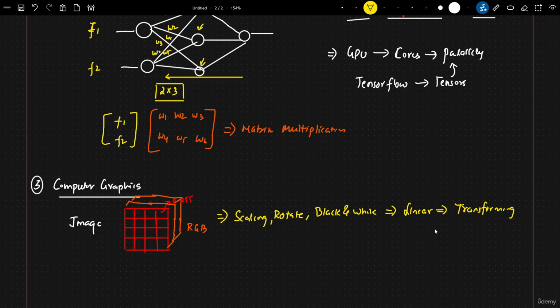Similarly, in 3D graphics also, if you want to convert a 3D model into a 2D image, you can do it with the help of linear algebra. There also some of the other things will be coming up.